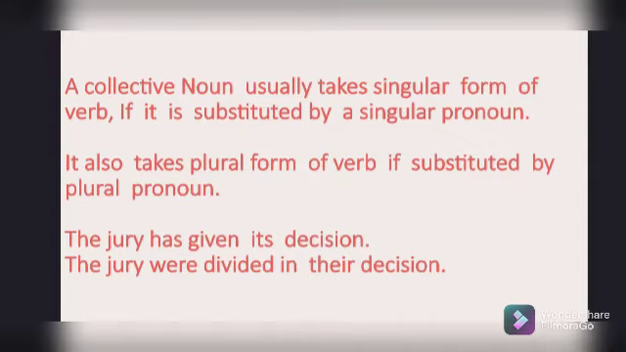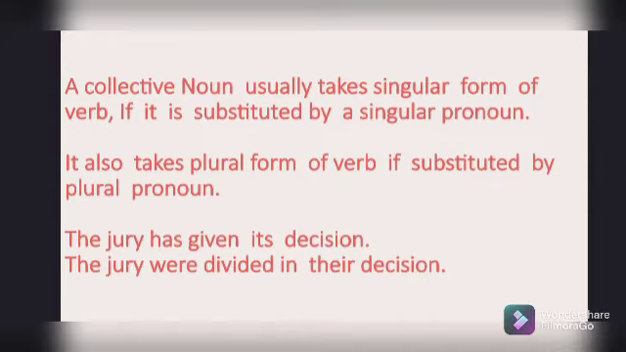Here are some sentences. The first sentence: the jury has given a decision. Jury means the panel of judges, where there may be one or more than one judge. So the jury has given its decision. It simply means the panel of judges has given the same decision.